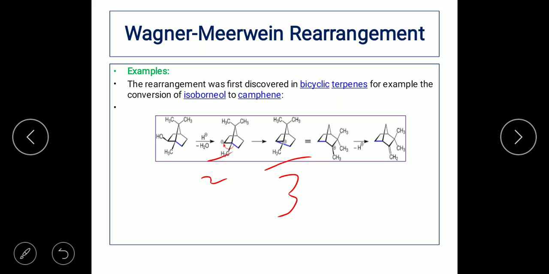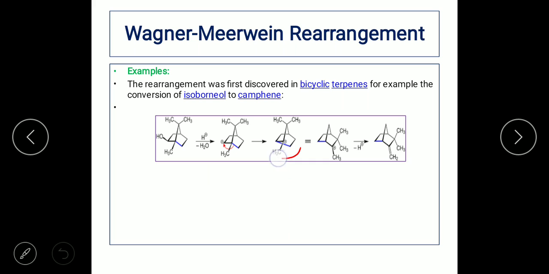So how is the tertiary carbocation formed? Look at the red arrow: the carbon-carbon bond is moving from that position towards the carbon bearing the positive charge. Once it moves, this bond, the blue line which you can see, is going to break and form a straight line from the carbocation.